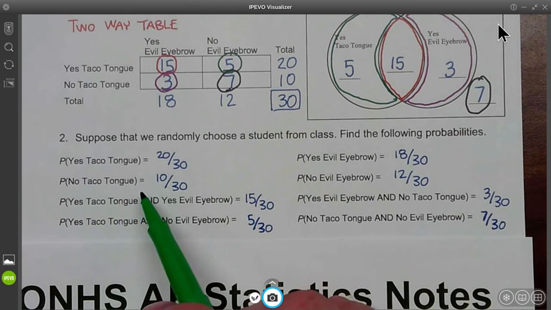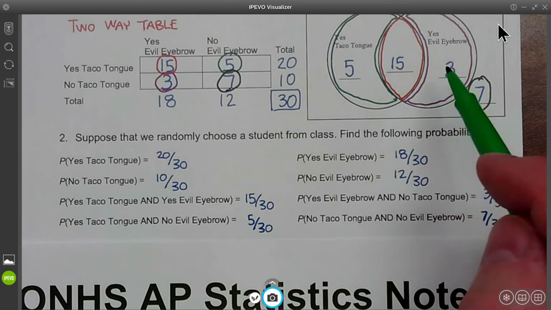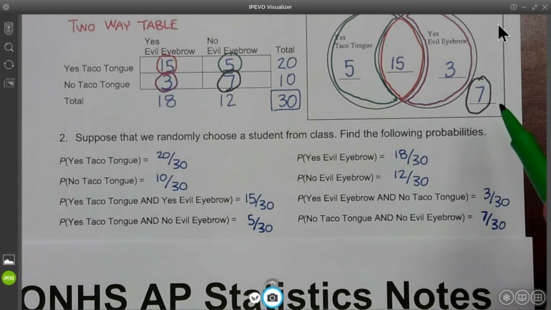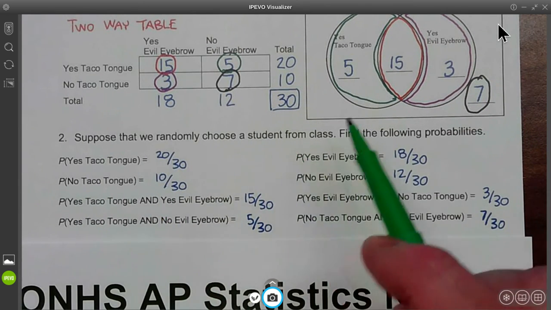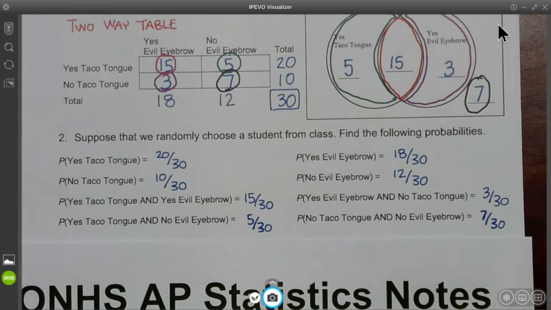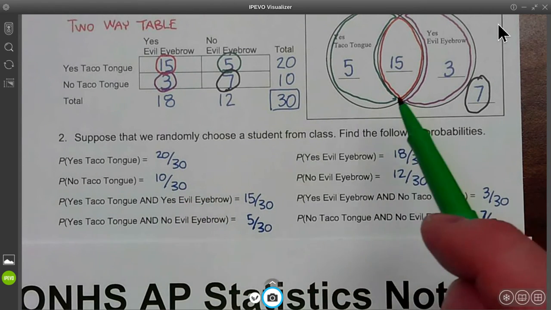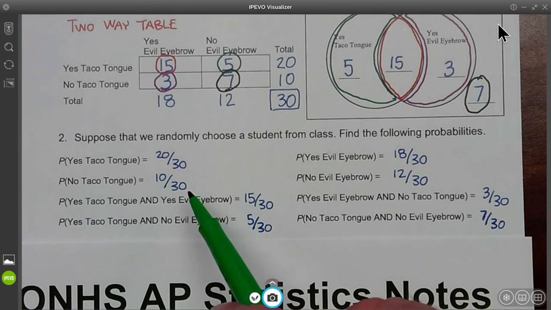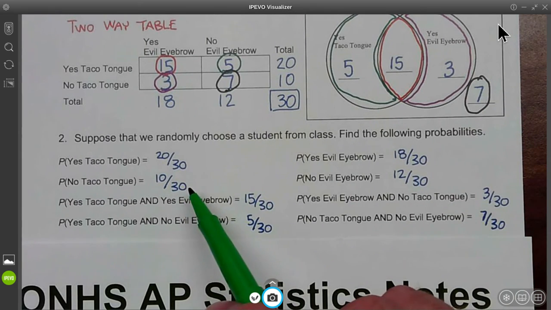How about the probability for no for taco tongue? No for taco tongue would be anybody that would be this here, or here. Wait a minute. For no taco tongue, that would be students that are in this part or this part. So there's 3 and 7, that's 10 out of 30.